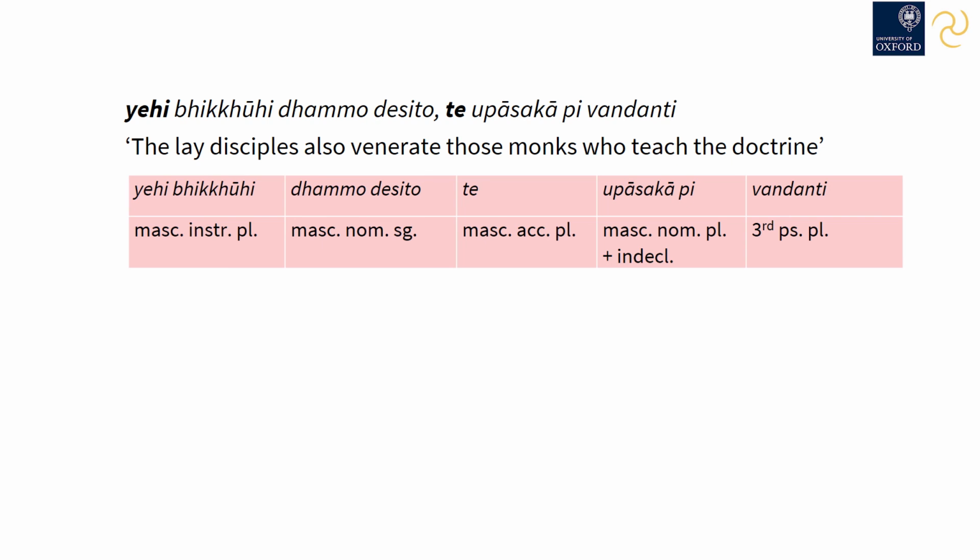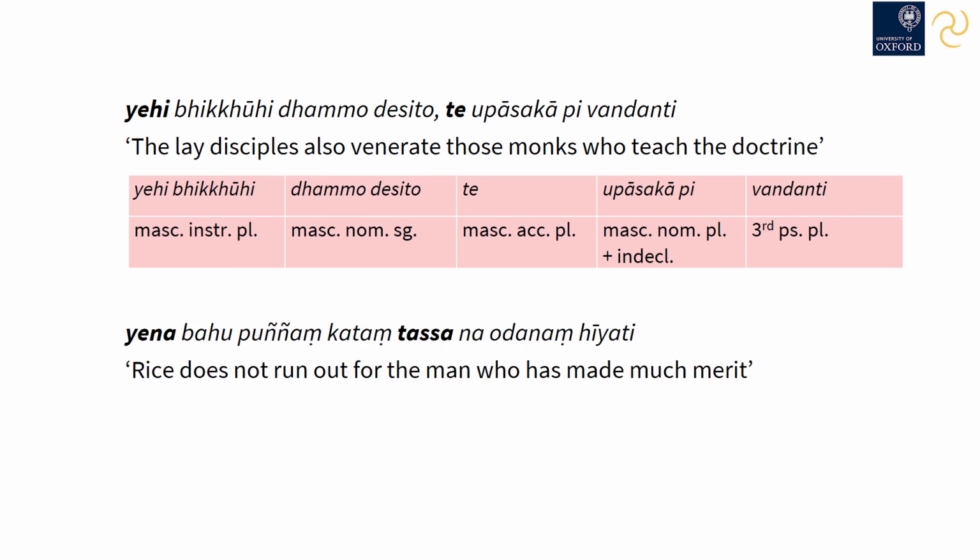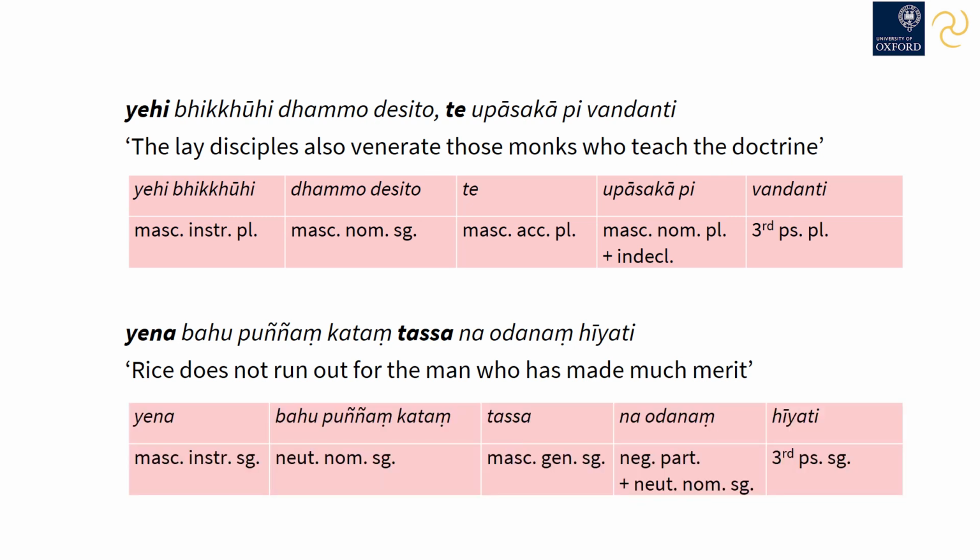So te is the object of vandanti, and so is in the accusative case. Yena bahu puññaṃ kataṃ, tassa na odanaṃ hīyati. Rice does not run out for the man who has made much merit. Literally this would be, by which person much merit has been made, for him, rice does not run out.